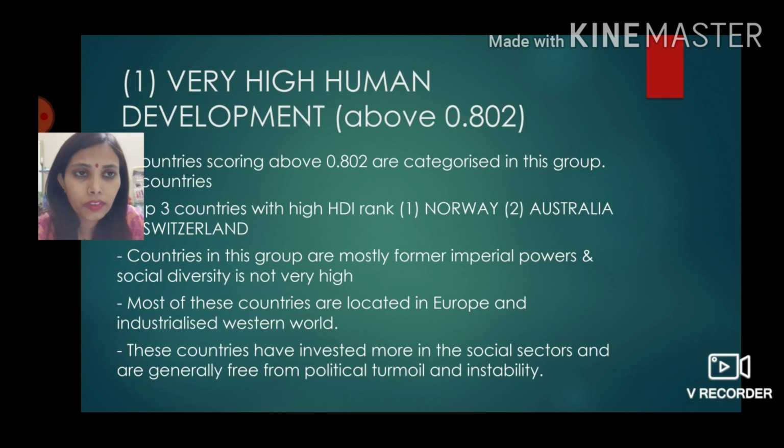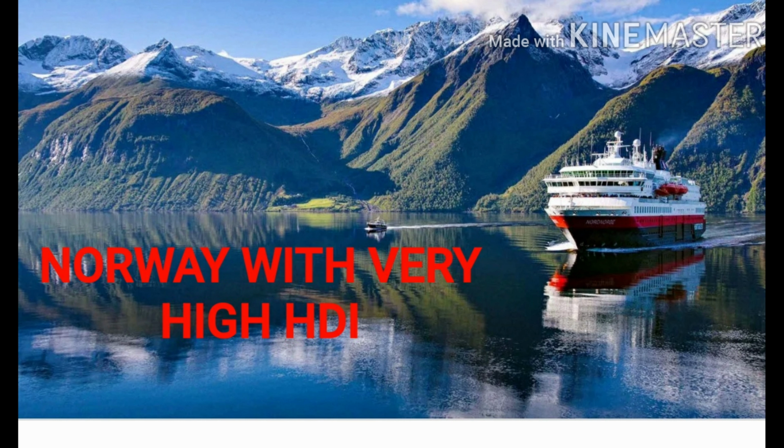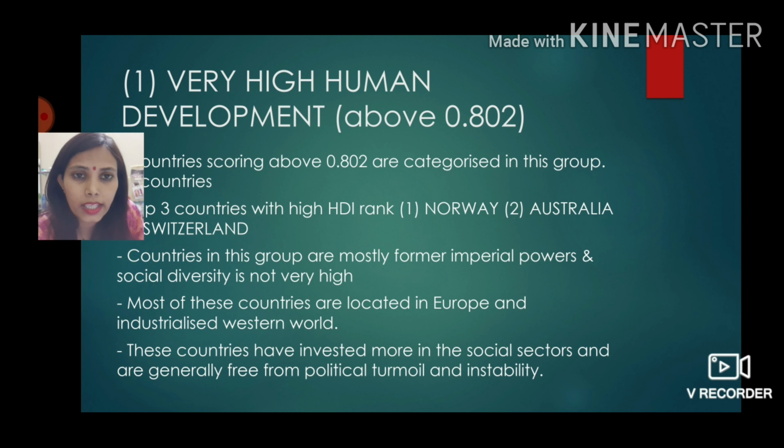Now the countries with very high human development, they have usually scores of above 0.802. Example of countries with high human development are Norway, Australia, Switzerland.